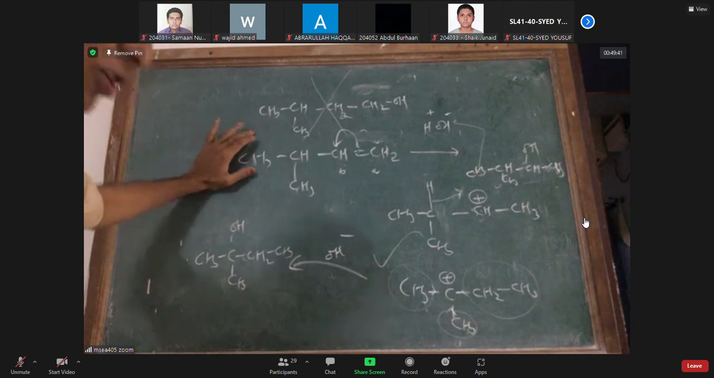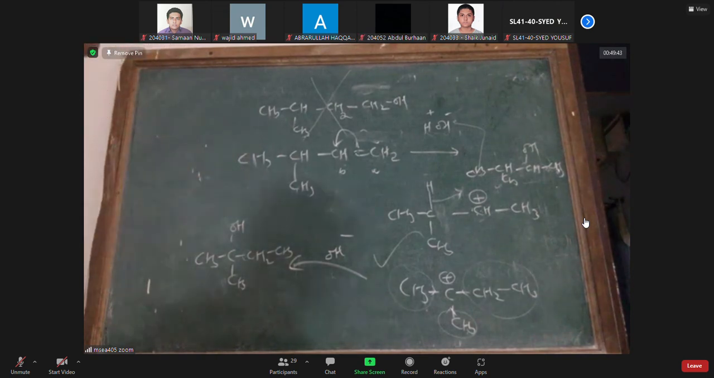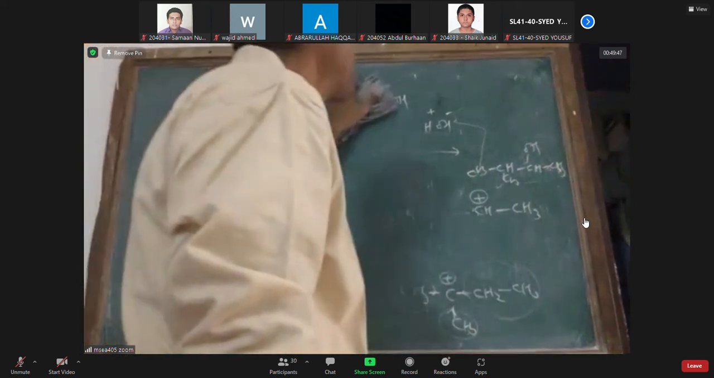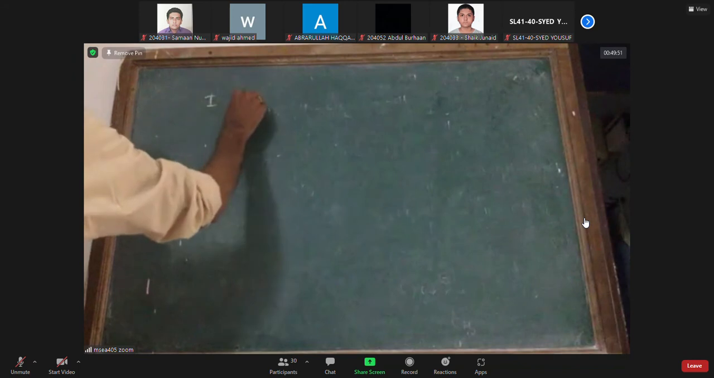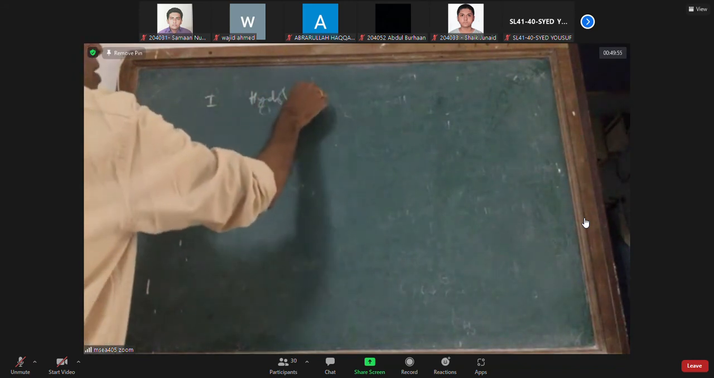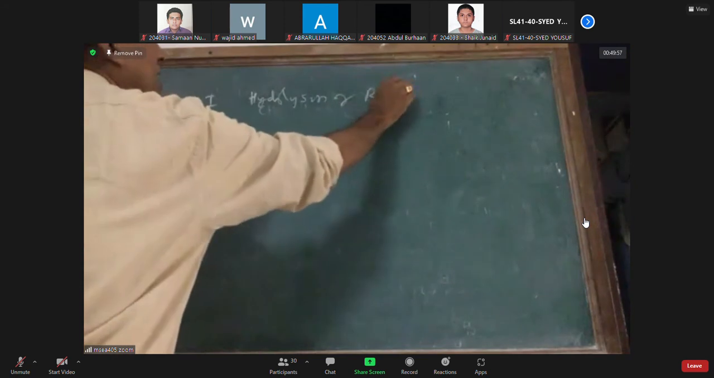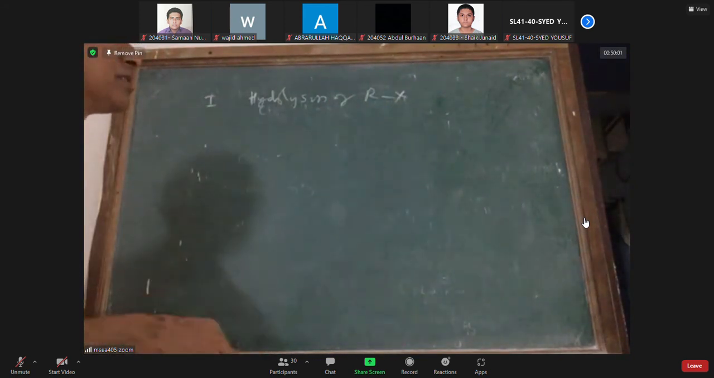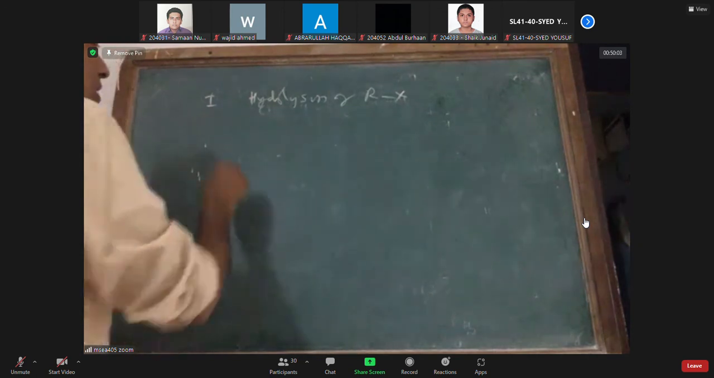We are talking about compounds which have an OH group. Compounds which have an OH group are called alcohols. Alcohols can be prepared by the first method, hydrolysis of alkyl halides. Simply you add water in place of a base. X will be replaced by OH minus.